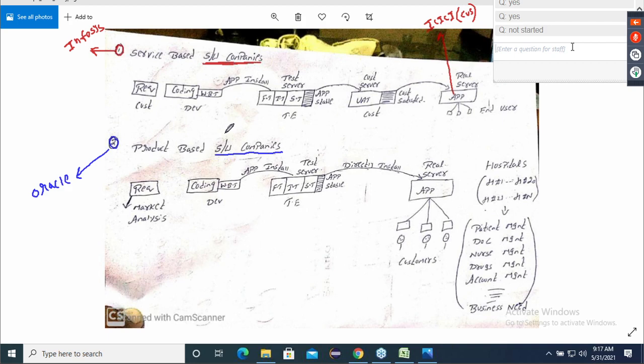Now my question is, which is tough? Hiring is tough or firing is tough? Which is tough? Hiring or firing? Firing is tough. Good. Many of you are right. Hiring is tough, guys. Every company always has a requirement. Believe me, every company always has a requirement. The problem is, do you know what? They don't get a proper resource.